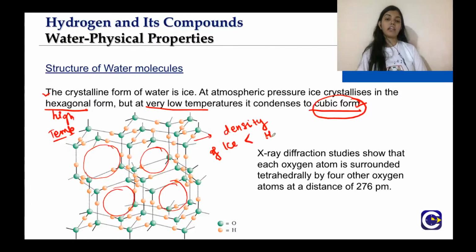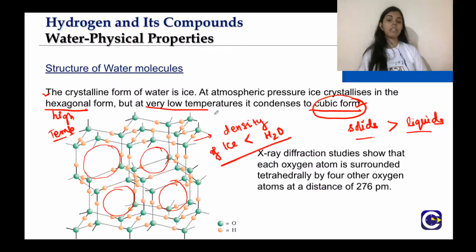What happens generally is that solids have a greater density than that of liquids. They are heavier than the liquids. But here, due to this hollow, cage-like structure of the ice, the density of ice is less than water. That is why it floats on water, right? We should know the principle that the compound with lesser density will always float and the one with higher density will always remain at the bottom, right?